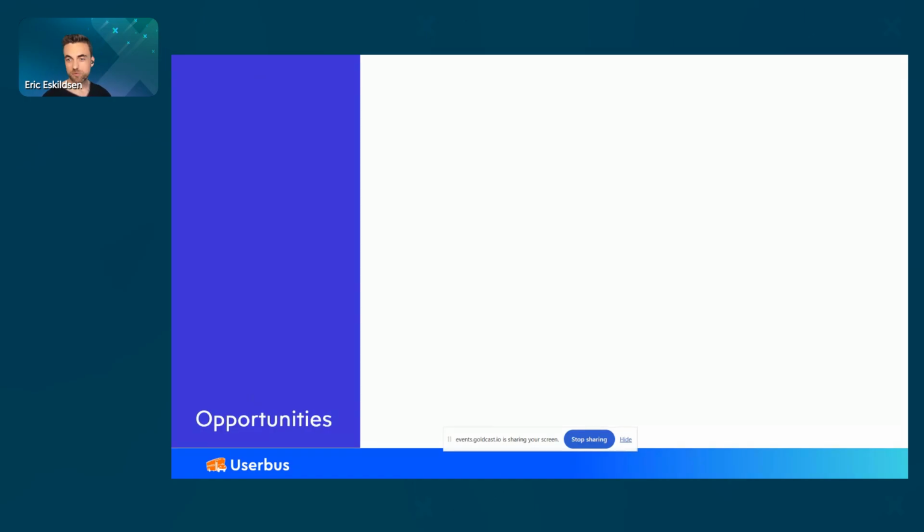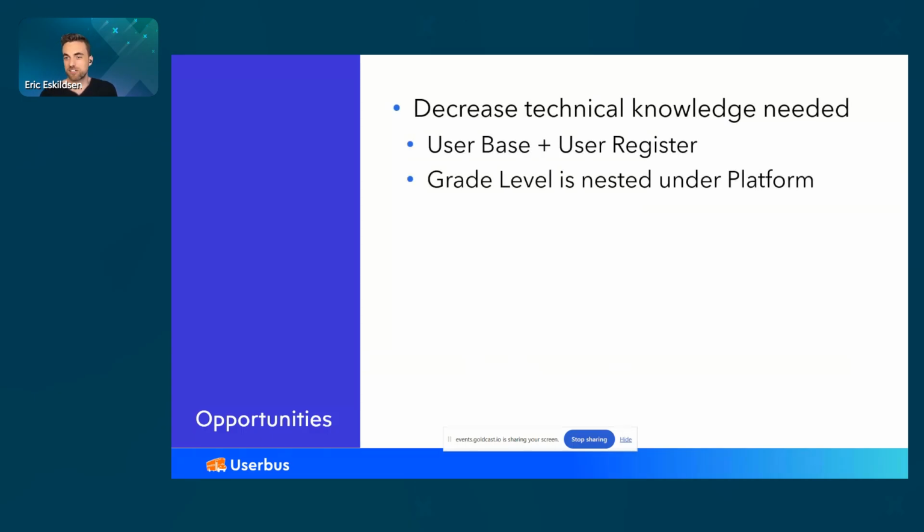There are some opportunities that we see that could make it even better, cooler, easier, more powerful, what have you. One thing is, like we talked about, there's some technical knowledge that we need here to work with this thing, like user base, user register, grade level, how they're nested, how they're related to each other. So it would be cool if we could decrease the technical knowledge that we need to work with it. A possible opportunity, make it faster to make changes. What if in addition to email address, we also want to get the student's phone number? With Advanced List Editor, we might have to go back and look on our objects again. We have to look in our fields again and check some new boxes and make some changes. Maybe we could make that faster and easier somehow.